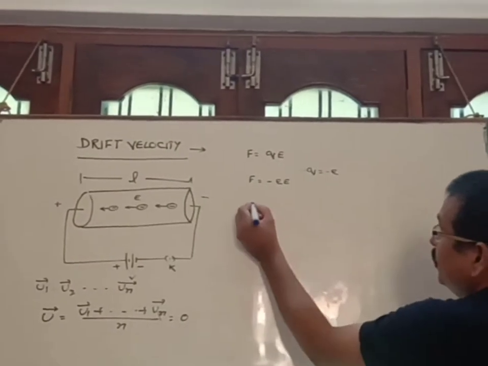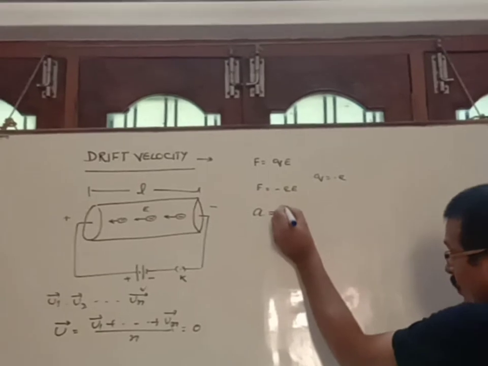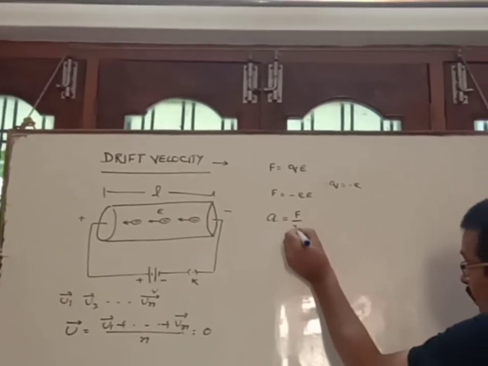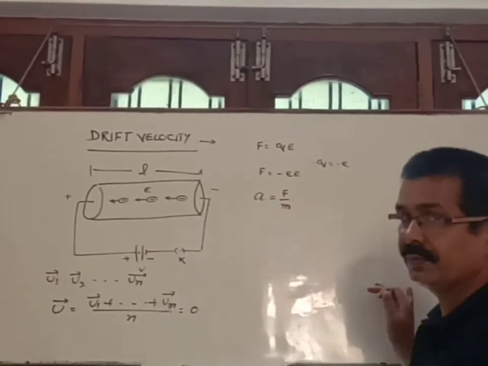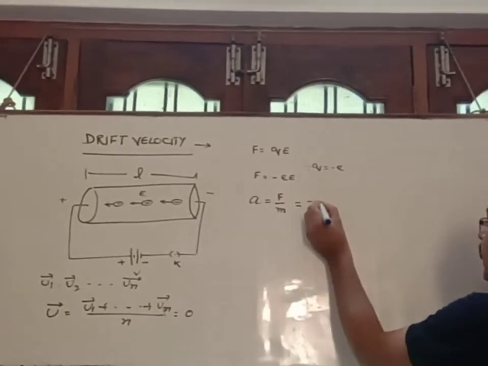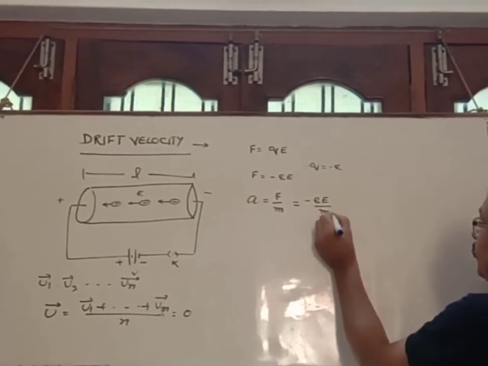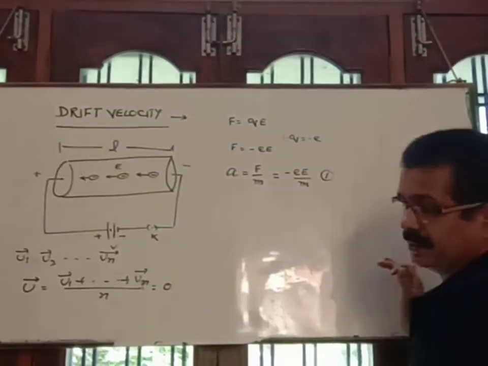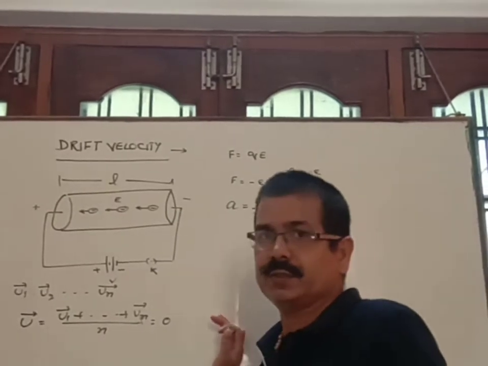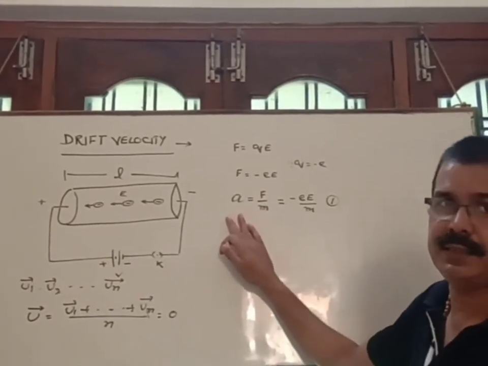By Newton's second law, the produced acceleration in an electron, A, is equal to F by m. Here small m is the mass of a single electron. Put the value of F, so you will get minus small e capital E by m. This is the produced acceleration in each electron, and due to this acceleration they will acquire a velocity.